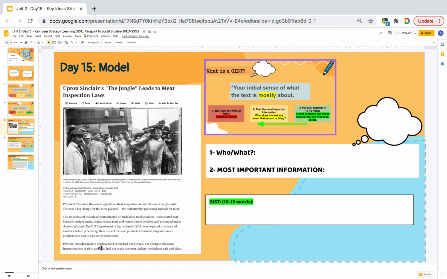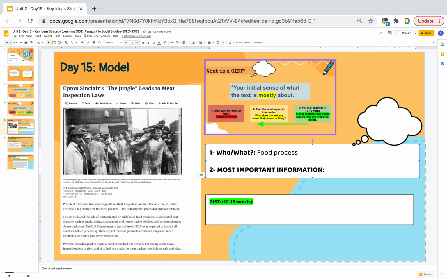Previous laws designed to improve food safety had not worked. For example, the Meat Inspection Acts of 1890 and 1891 had not made the meat packers' workplaces safe and clean. So the first thing we're going to think about, who or what was this section of the text about? Or what person or thing are they talking about here? And in this section, they're talking about food processing. So that is something that we keep in mind, that this text is about food processing.